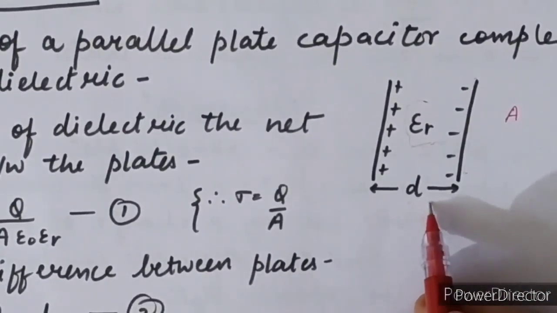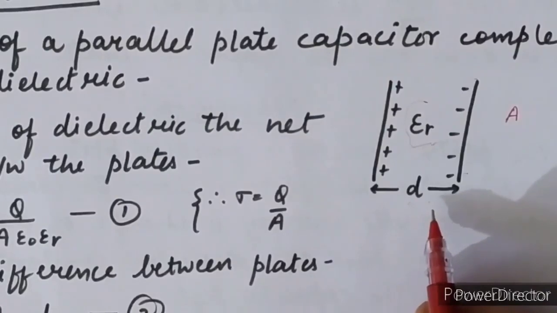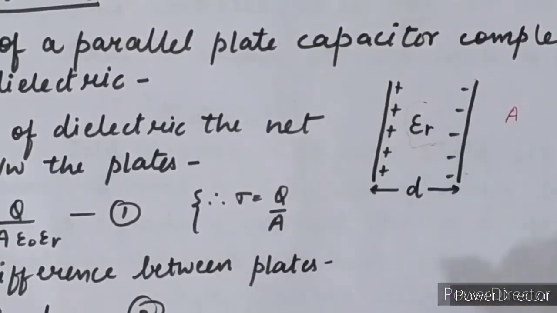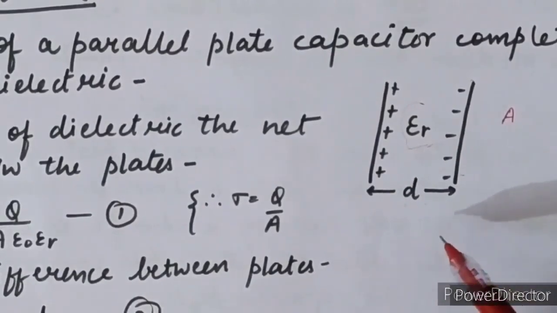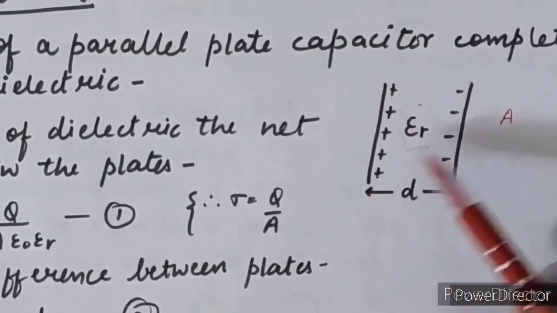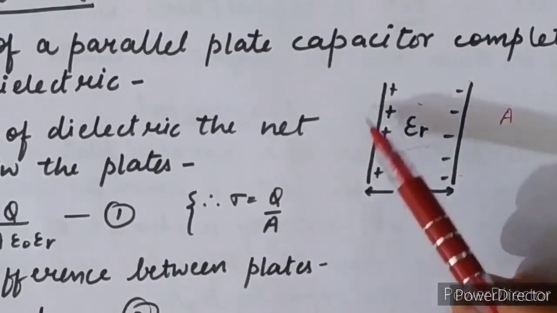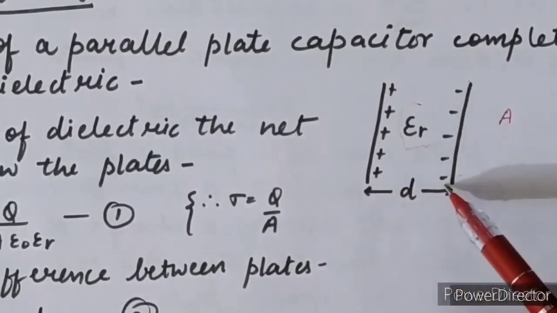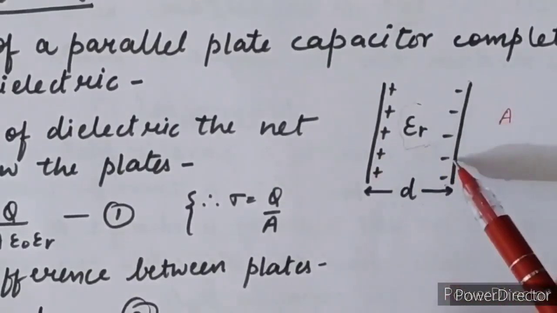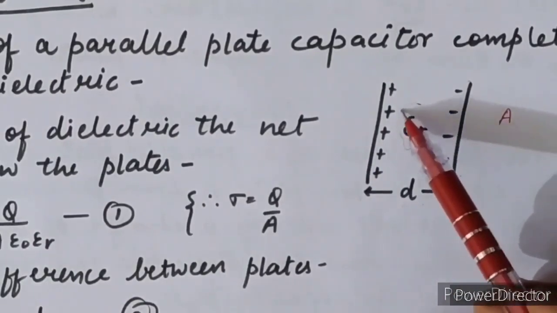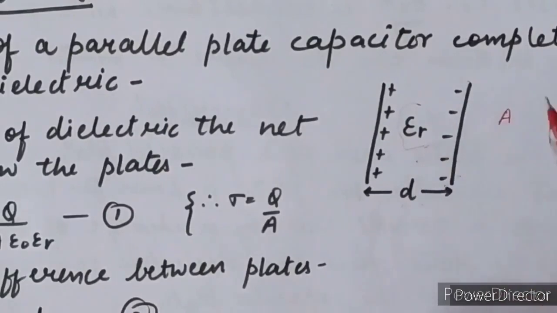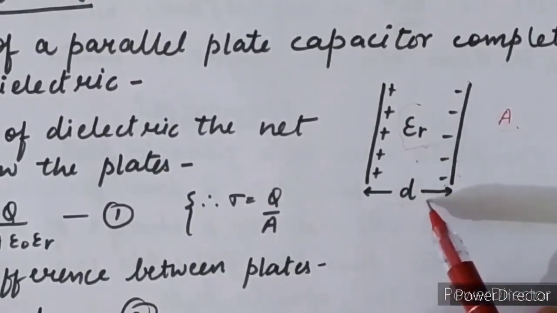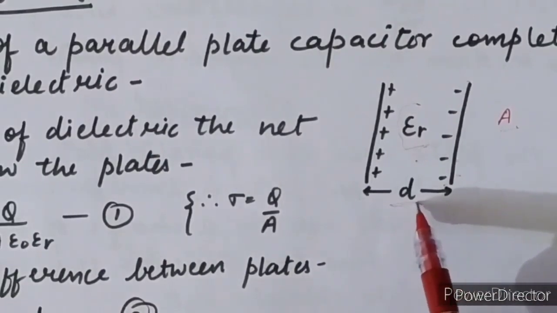I am not writing the theory because this is your work. You have to write the theory of this diagram in your own words. Clear? I am again repeating. We are taking a parallel plate capacitor, and the space between the plates is completely filled with the dielectric medium. It has a cross section area A and the separation between the plates is D.